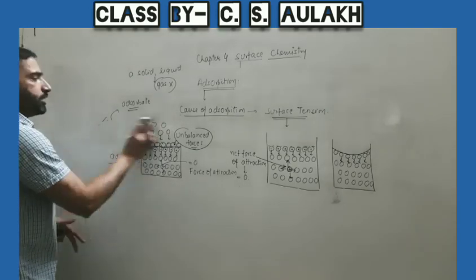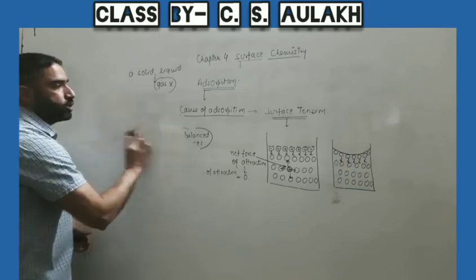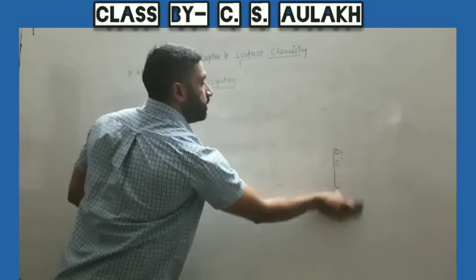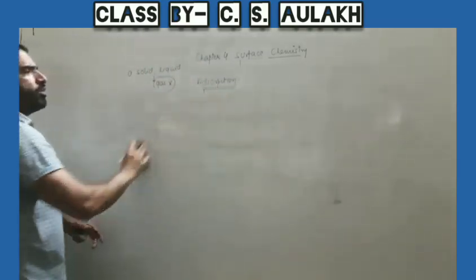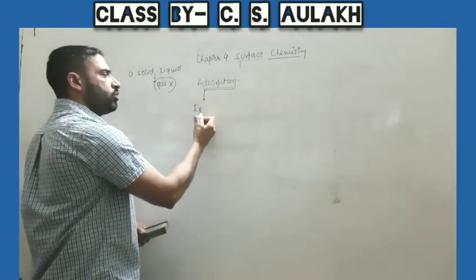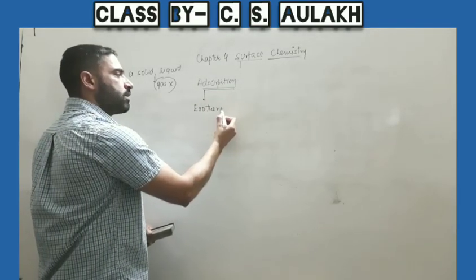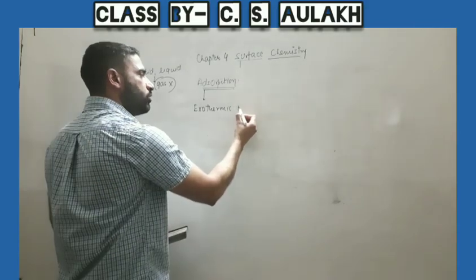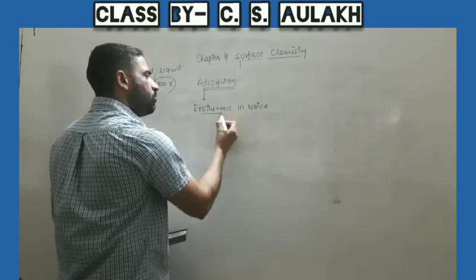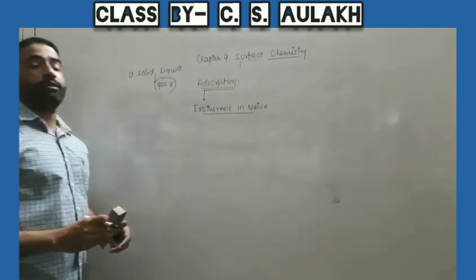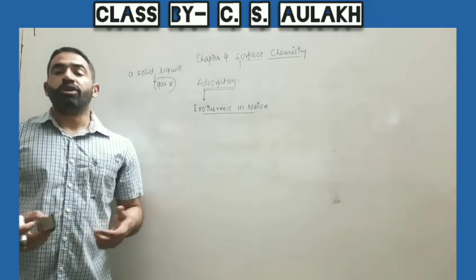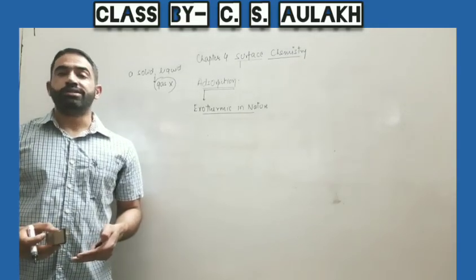Then further we will study another nature of this phenomenon, that is, when adsorption occurs, the observation is that it is exothermic in nature. Adsorption is exothermic in nature. This we have already studied in class 11 in the thermodynamics chapter, in thermochemical reactions or processes.